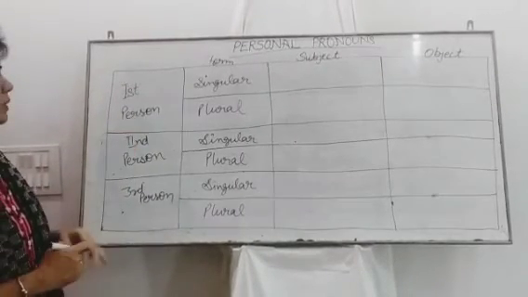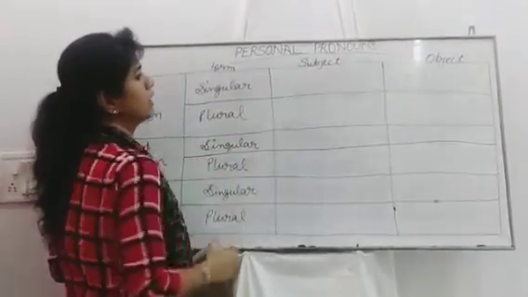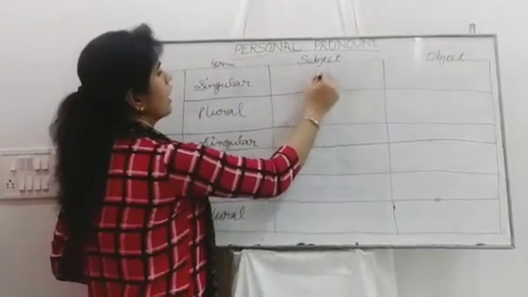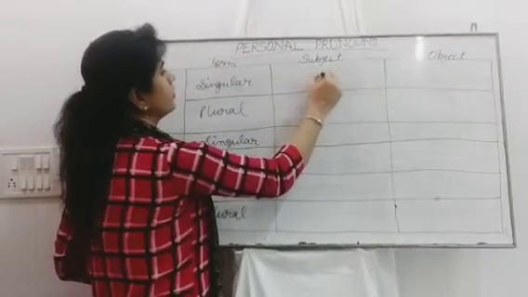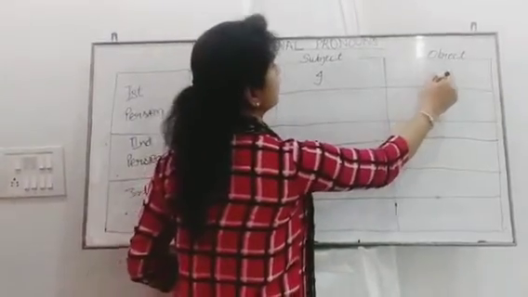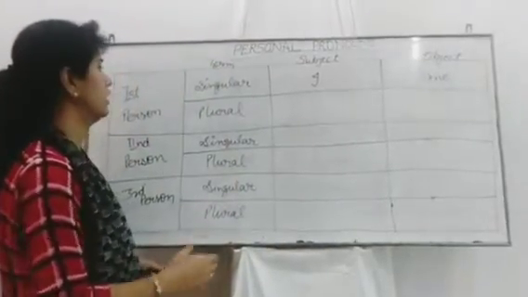In first person personal pronouns, for the subjective singular we use I, and its object is me.